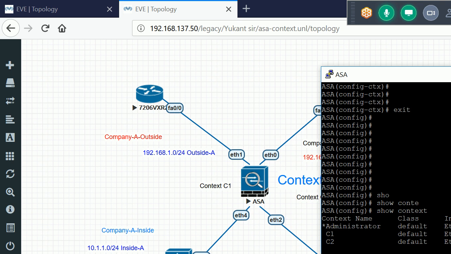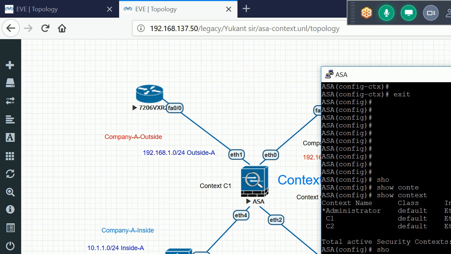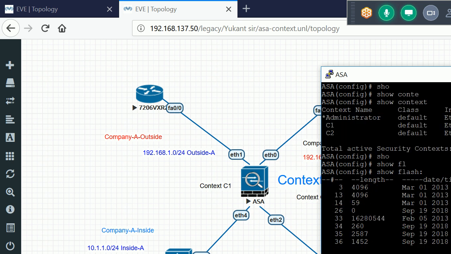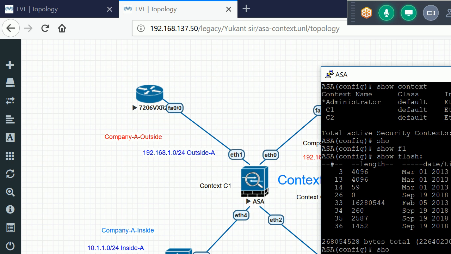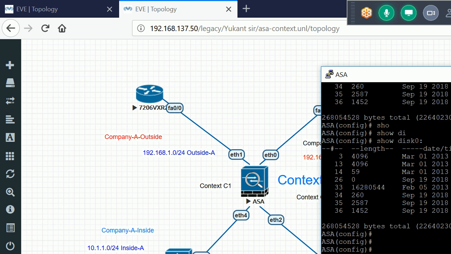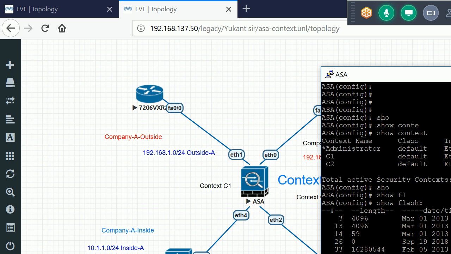So if I run this command, flash, here I have one file which is admin.cfg. Actually right now I am not able to see these two files.